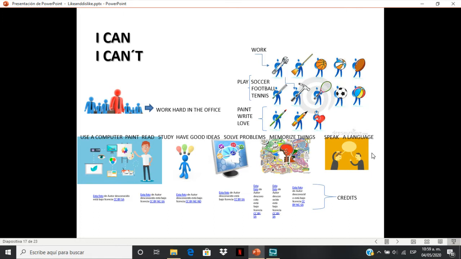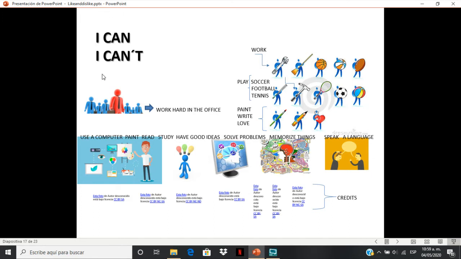So, can you see the examples? It's quite simple to construct or build these structures in positive or negative. What about languages? You may say, I can speak a language. Or you may say, I can't speak a language.